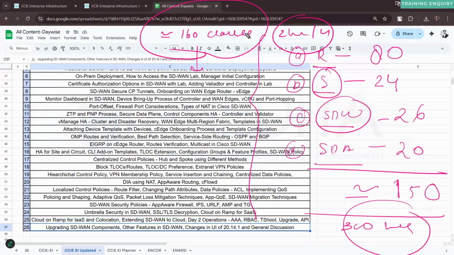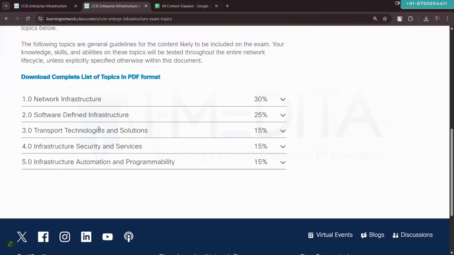Quick question, Saurabh. Yeah. So do we have anything on SDN? I mean, the APIC side of it, any portion in the Encore or enterprise? Yes, there is a dedicated chapter for software defined networking, so software defined infrastructure.